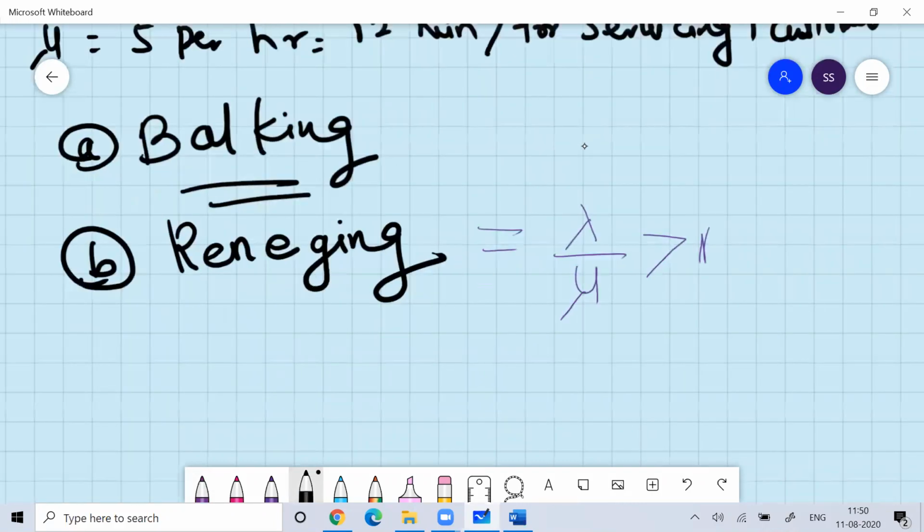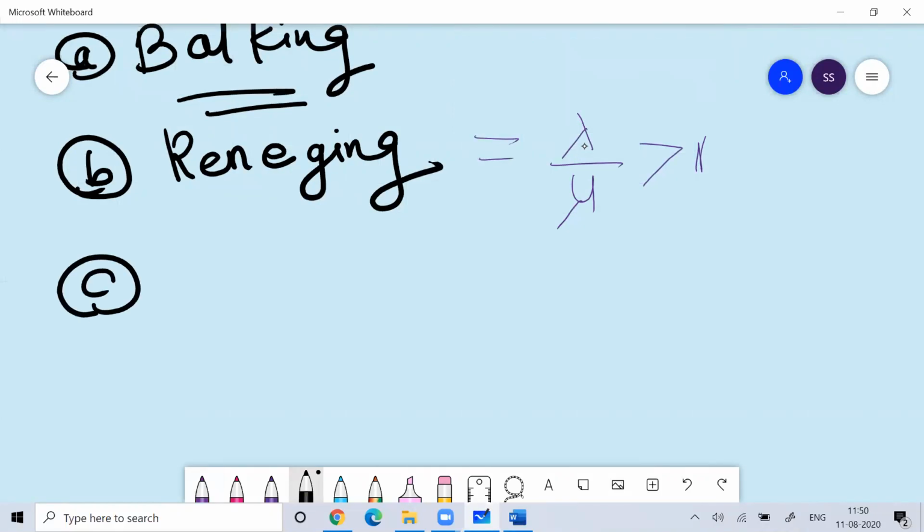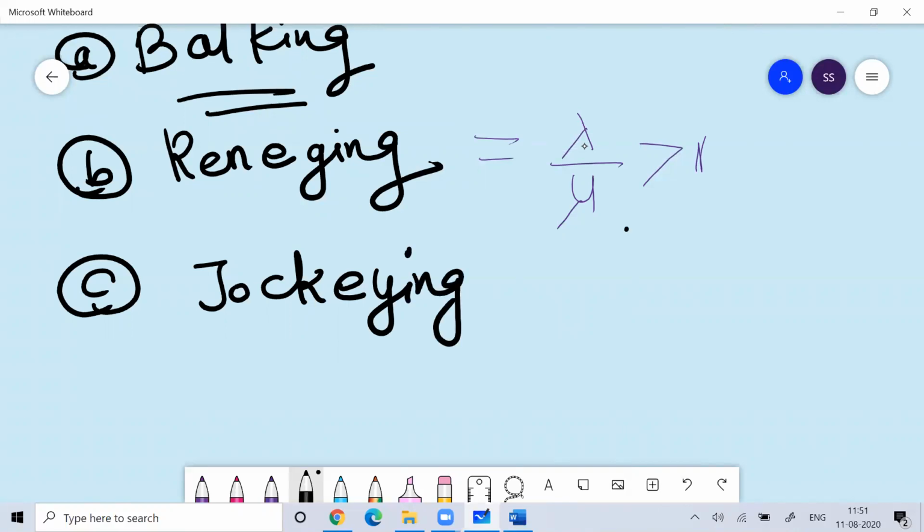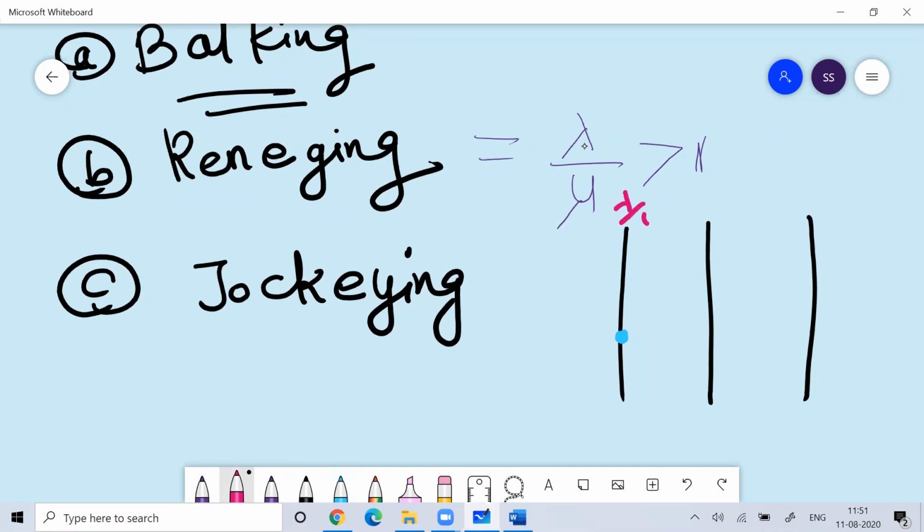So first we talked about balking, then we talked about reneging, and the third term you need to study is called jockeying. Jockeying means people are standing in the queue. Maybe a multiple server system is there, and people are standing in the queue. Suppose you are standing here, but for this server, lambda by mu is less, while for this one it's going very fast. So when you joined, maybe you realized that this is doing better work.